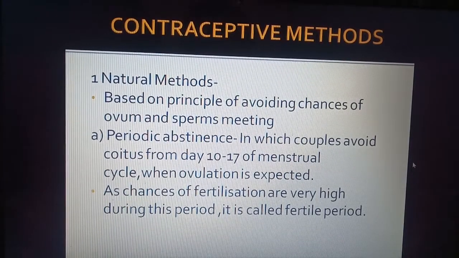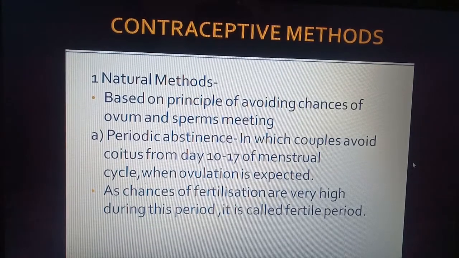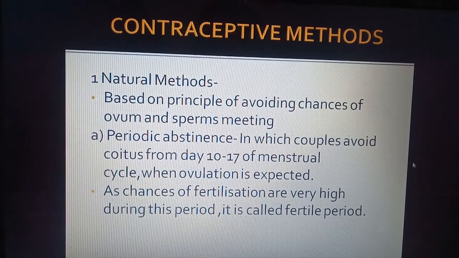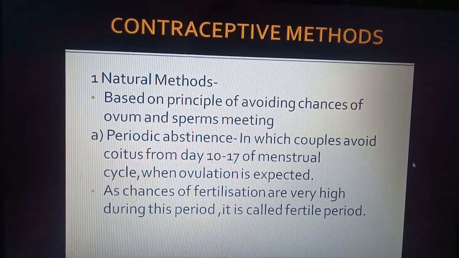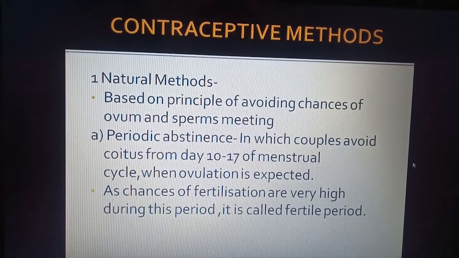First is periodic abstinence. In this method, couples avoid coitus from day 10 to 17 of the menstrual cycle. Why? Because we know that ovulation takes place during the middle of the cycle, so the egg will be released.